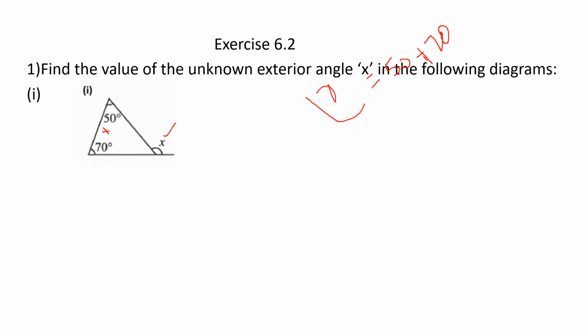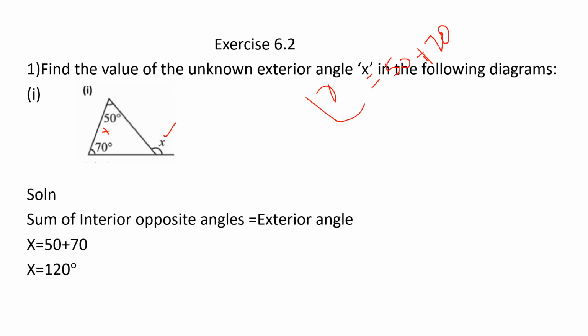You want to find out the exterior angle. So how will you write the steps? First you write this: the sum of interior opposite angles is equal to the exterior angle. Or you can write: exterior angle is equal to the sum of interior opposite angles.